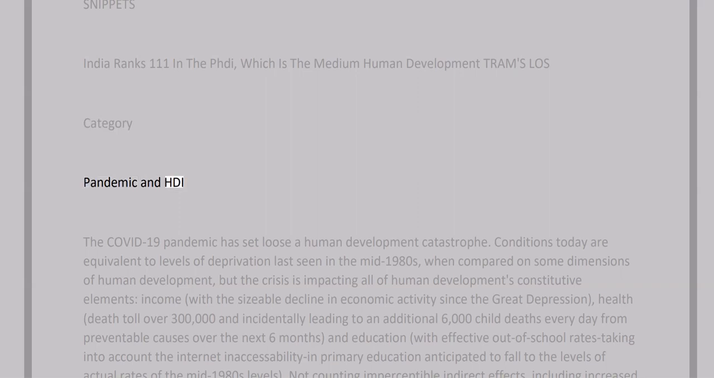Pandemic and HDI. The COVID-19 pandemic has set loose a human development catastrophe. Conditions today are equivalent to levels of deprivation last seen in the mid-1980s, when compared on some dimensions of human development.